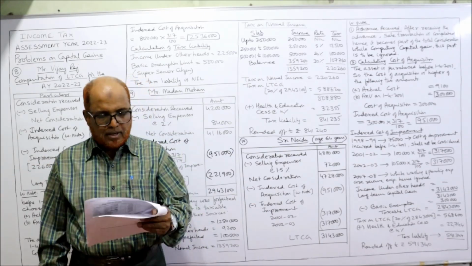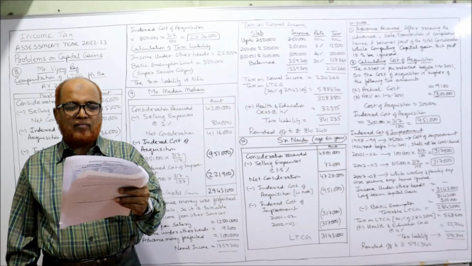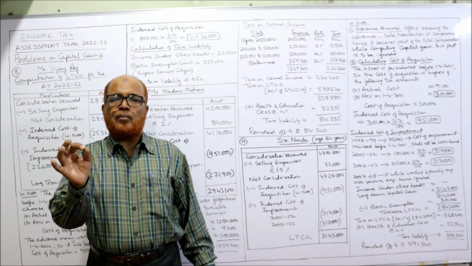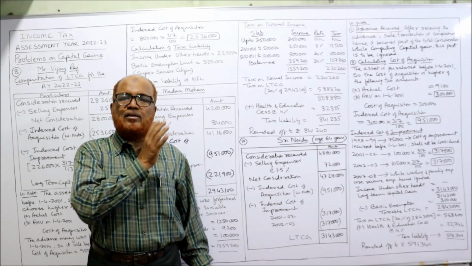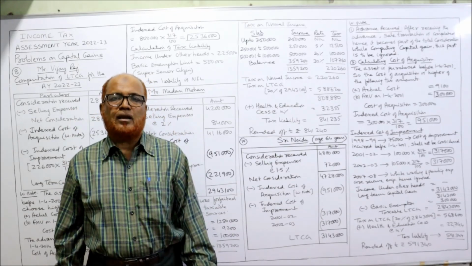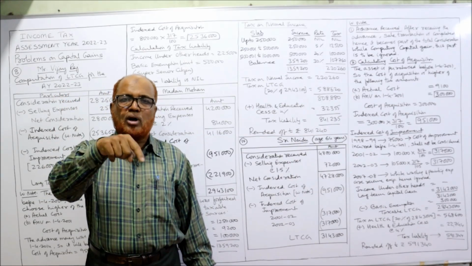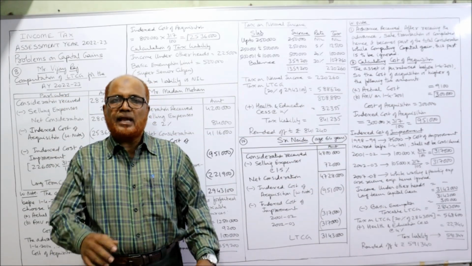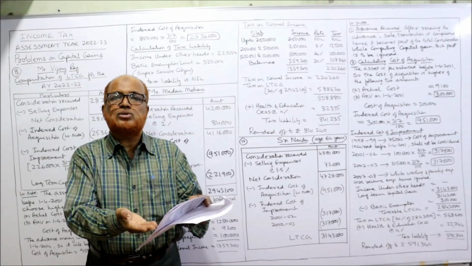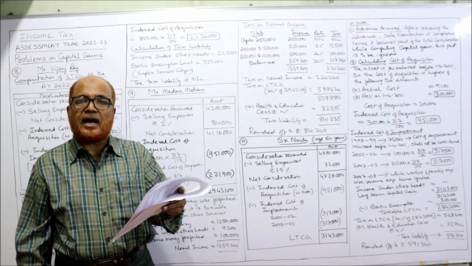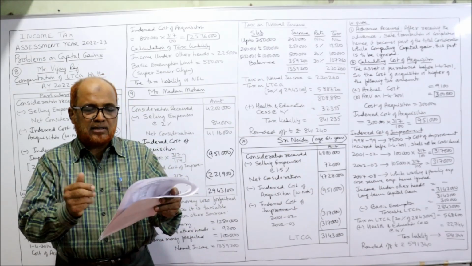capital gain. Fair market value of the property on 1/4/2001, 3 lakh. According to the provisions of IT Act, if any property is purchased before 1/4/2001, the assessee can choose higher of the following two: actual cost or FMV. So here actual cost was only 9,100, but the fair market value on 1/4/2001 is 3 lakh. So he can choose the higher, 3 lakh.